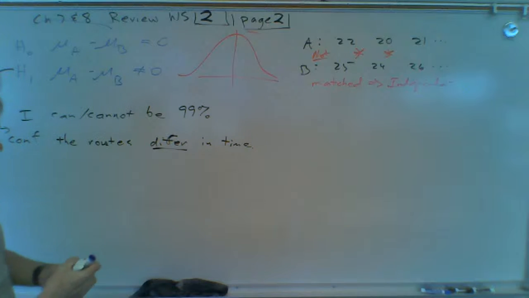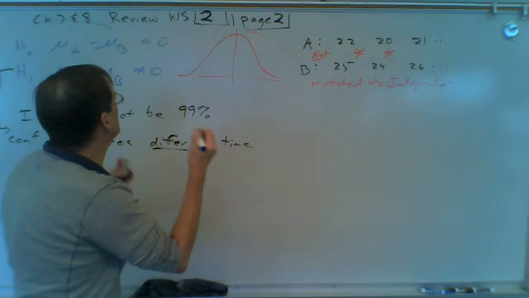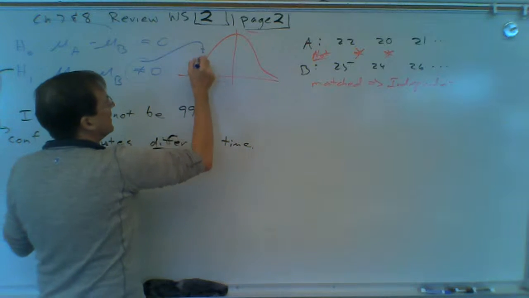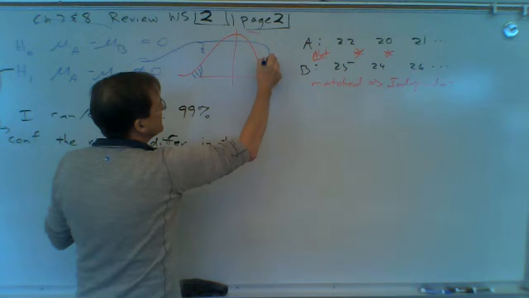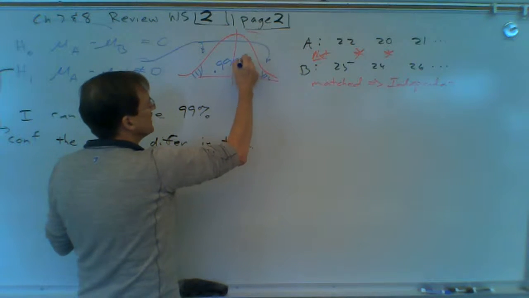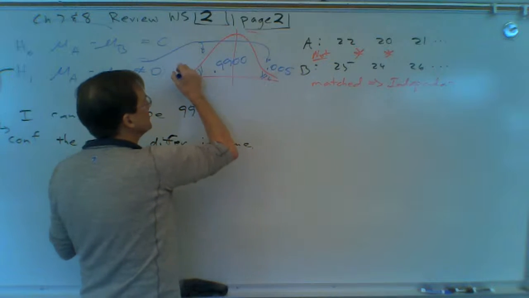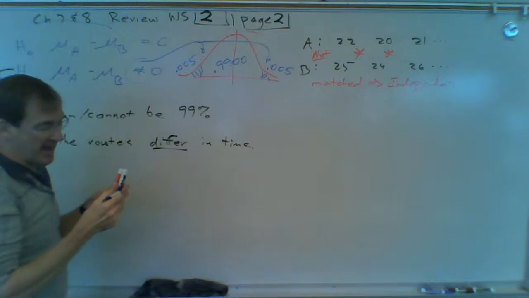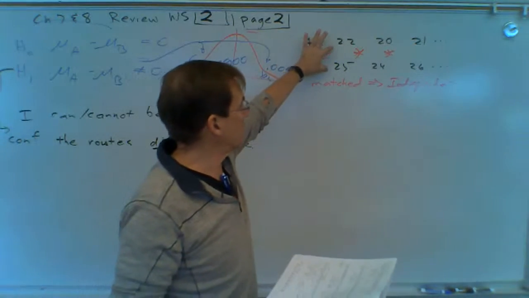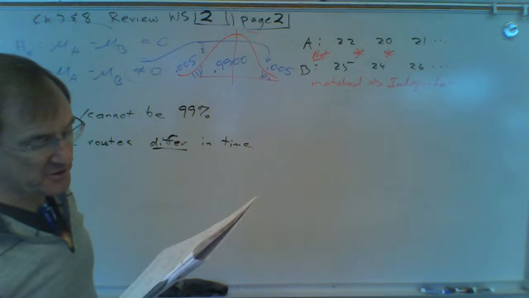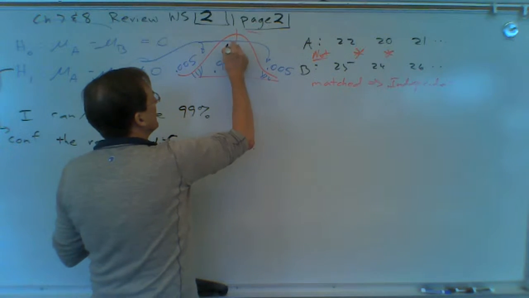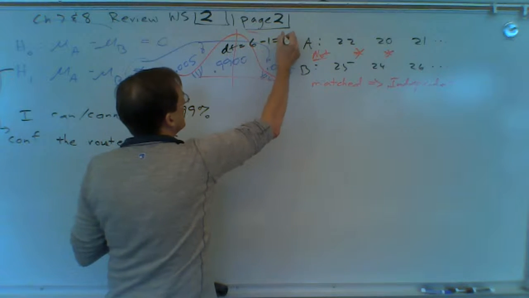Okay, so what you're going to have to do here, let's do step 2 first. It's not equal. So that means a tail over here and a tail over here. Not equals is a two-tailed test. We're doing 99% in the middle, so 0.005 in each tail. And our degrees of freedom is tricky for this. Remember, it's going to be the smaller number minus 1. So there's 1, 2, 3, 4, 5, 6 in the one sample. So my degrees of freedom here is going to be 6 minus 1 equals 5.